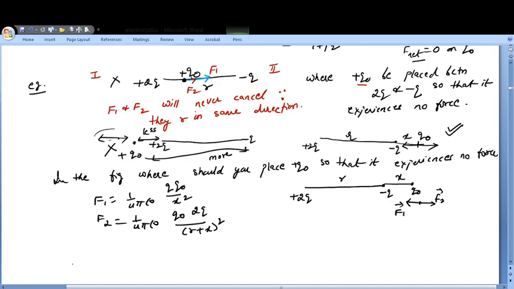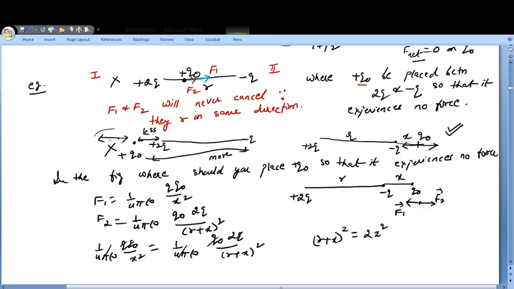Now if you equate this, you will find that 1 upon 4 pi epsilon naught Q naught upon x square is equal to 1 upon 4 pi epsilon naught Q naught 2q upon r plus x the whole square. So you will find this cancels out, Q naught and this also cancels out. So you will have the equation r plus x the whole square is equal to 2x square. Now you take the square root.